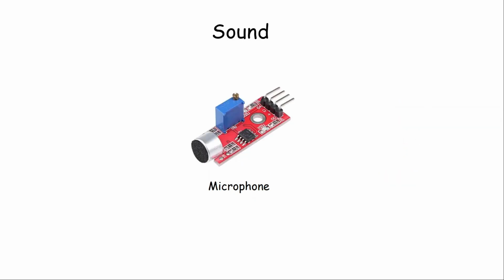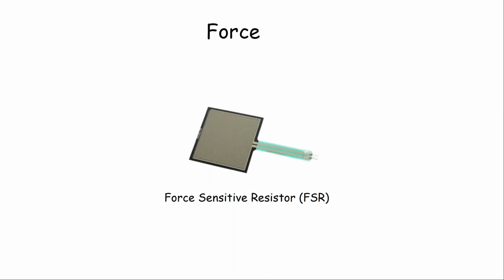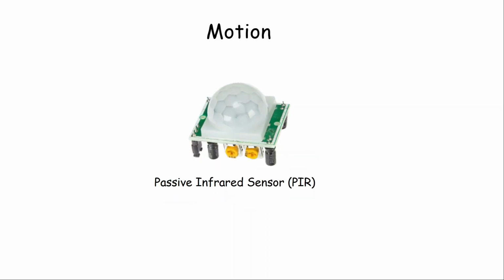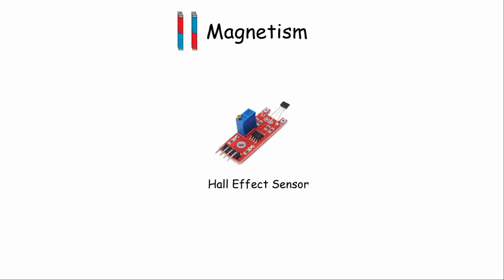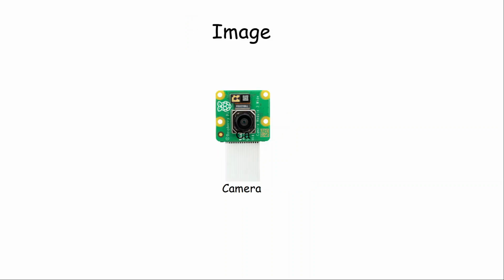For detecting the physical phenomenon sound, we have a microphone. For detecting force, we have a force sensitive resistor. For detecting motion, we have a passive infrared sensor. For detecting magnetism, we have a Hall effect sensor. For capturing image or video, we have a camera.